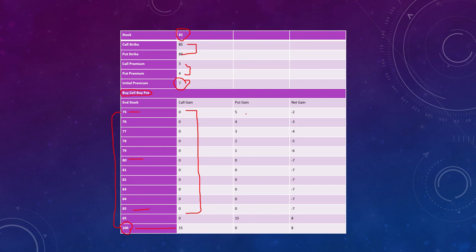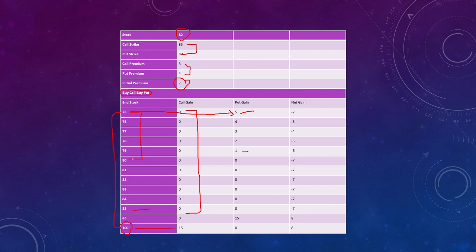Now let's see what is happening in the put. You have the right to sell at 80. Till the time the market price reaches 80, you will exercise it, because you have the right to sell at rupees 80 and the market price is 75. So here you are at a profit of rupees 5. But it will decrease: 5, 4, 3, 2 and 1. If the market price is 79, you have the right to sell at rupees 80, you will exercise it, and you are at a profit of rupees 1.